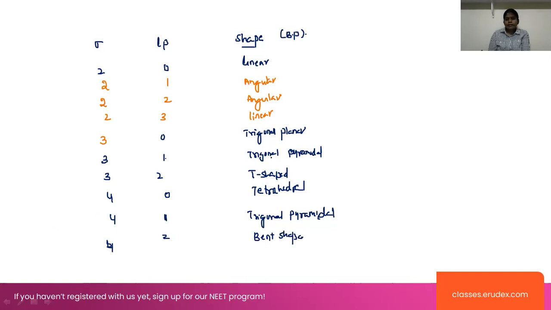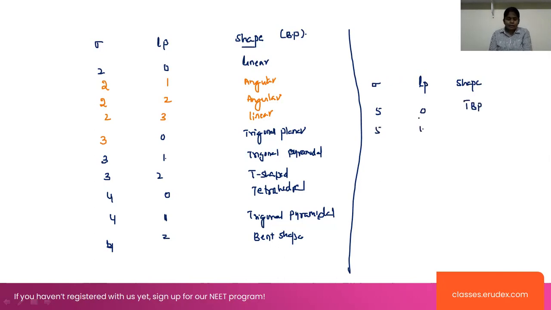Now look at, in this case, we are taking sigma bonds, lone pairs, and the shape. Five sigma bonds and zero lone pairs will be the TBP structure. 5-1 indicates the seesaw shape. With 5 bond pairs and 2 lone pairs, this will be the T shape, bent T shape.